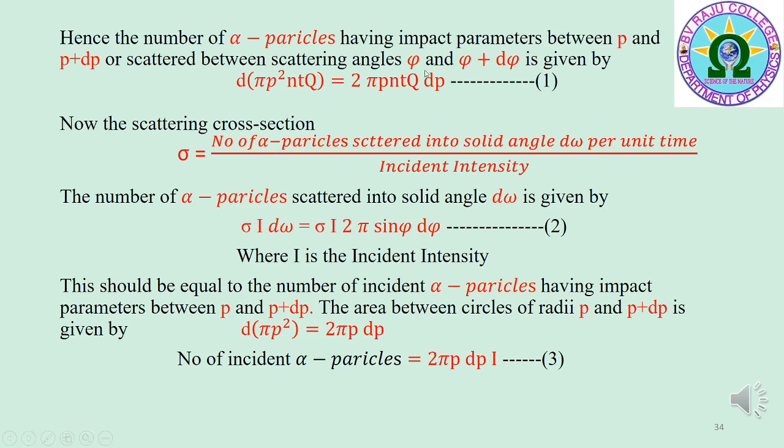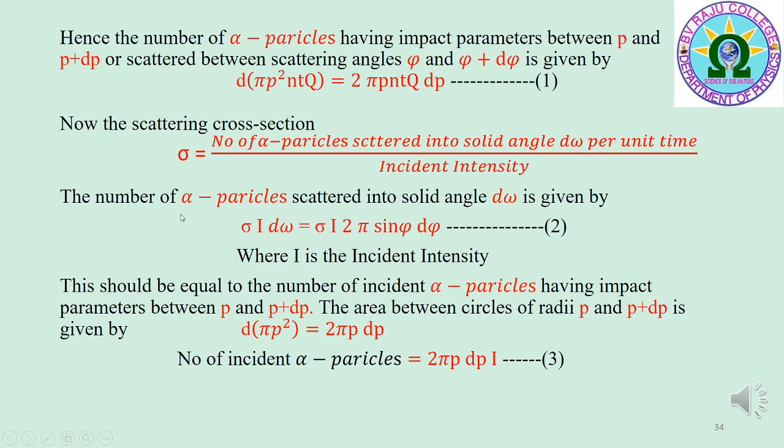Now, I would like to define scattering cross section as the ratio between the number of alpha particles scattered into solid angle d omega per unit time and the incident intensity. That is, sigma is equal to the number of alpha particles scattered into solid angle d omega per unit time, divided by the incident intensity.